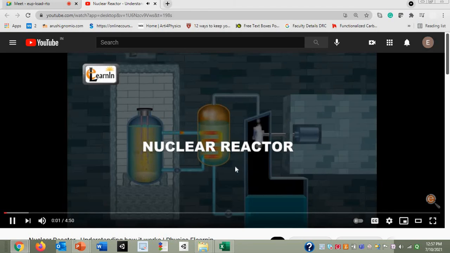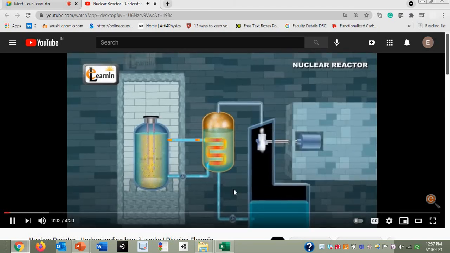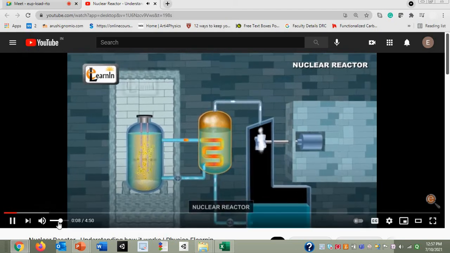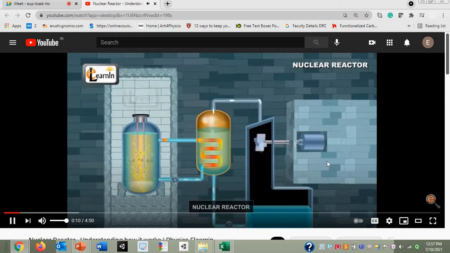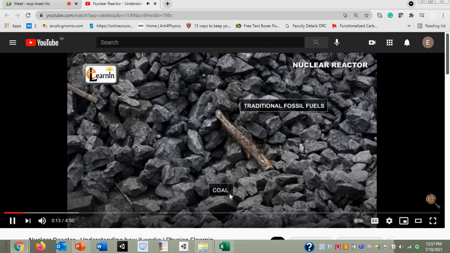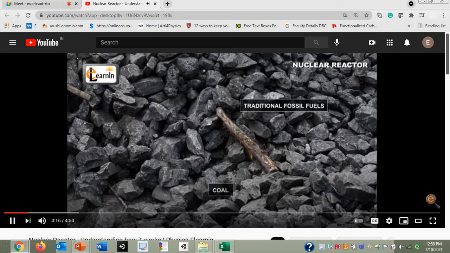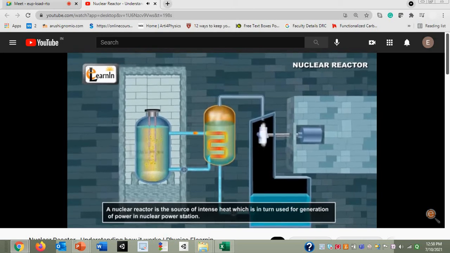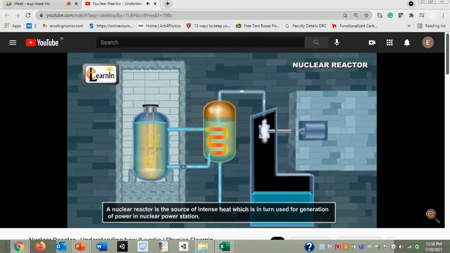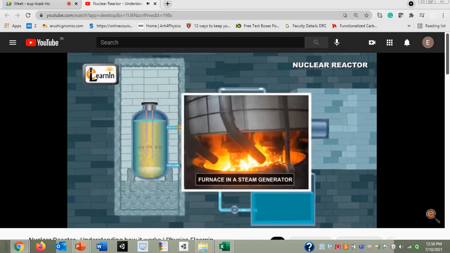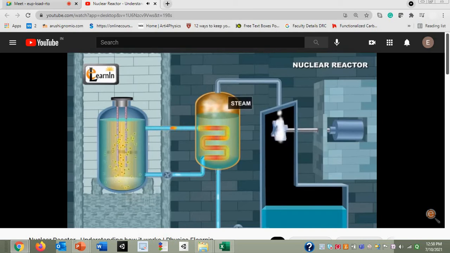In this video, we're going to learn about the nuclear reactor. Nuclear reactors are the modern-day devices extensively used for power generation, as the traditional fossil fuels like coal are at the brink of extinction. A nuclear reactor is the source of intense heat, which is in turn used for generation of power in nuclear power stations. Its mechanism is similar to that of a furnace in a steam generator. The steam is used to drive the turbines of the electric generator system.